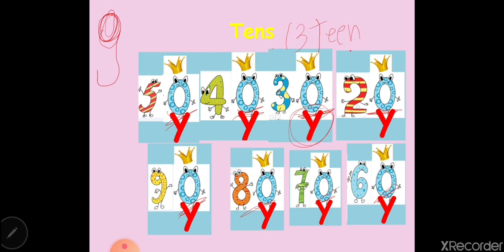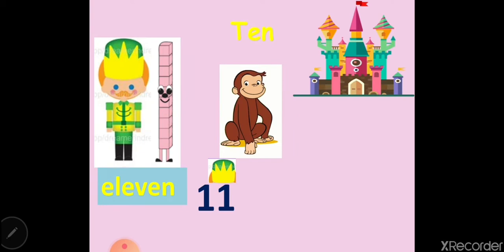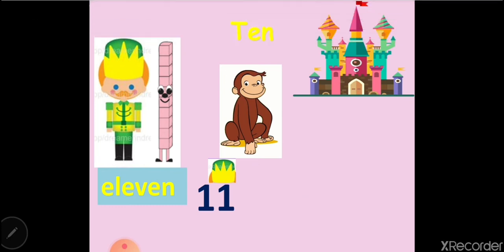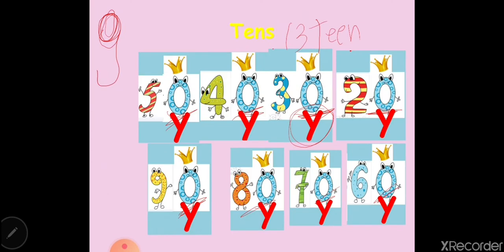So to have 20 or 30, sorry, let's go back again. To have a 20 or 30, how many tens do I need? To have a 20, I will need 2 tens. To have 30, I will need 3 tens. Okay? Let's see that on our virtual manipulative.